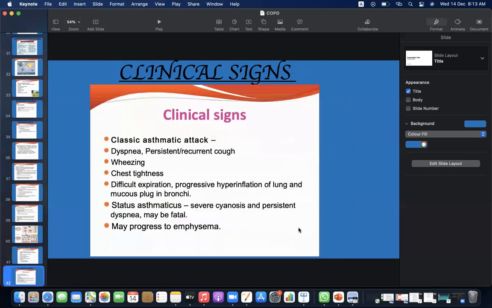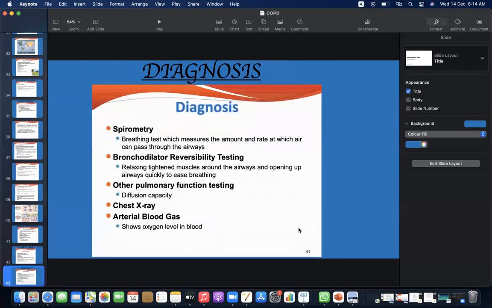Clinical signs are the classic asthmatic attack: dyspnea, persistent recurrent cough, wheezing, chest tightness, difficult expiration, progressive hyperinflation of the lung, and mucus plug in bronchi. In status asthmaticus, there would be severe cyanosis and persistent dyspnea, which may be fatal and may progress to emphysema. Diagnosis is based on spirometry, a breathing test which measures the amount and rate at which air can pass through the airways. Bronchodilator reversibility testing relaxes tightened muscles around the airways, opening up the airway quickly to ease breathing. Other pulmonary function tests are diffusion capacity, chest X-ray, and arterial blood gases, which show the oxygen level in the blood.